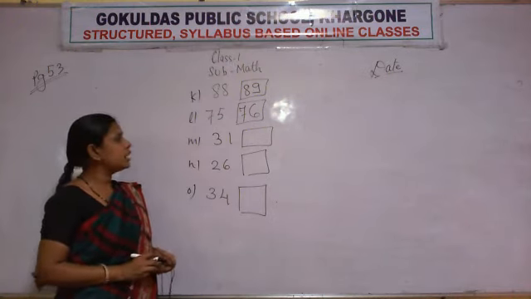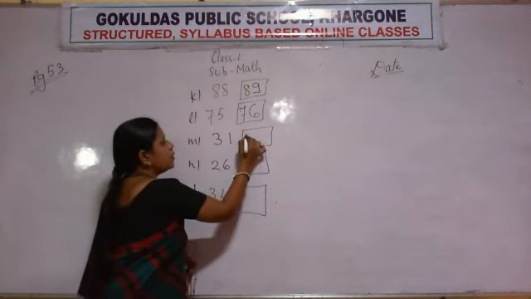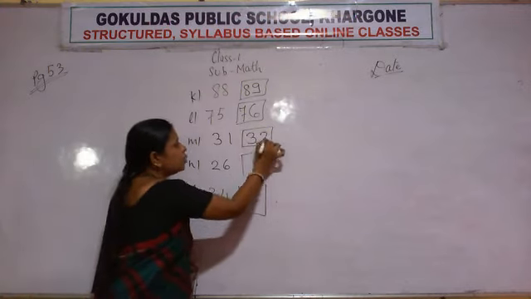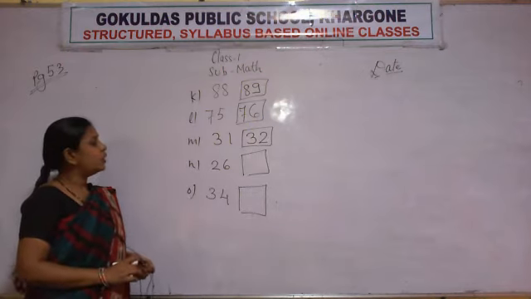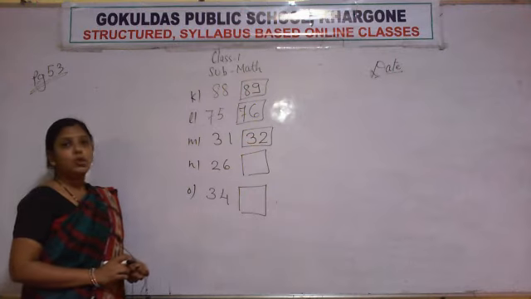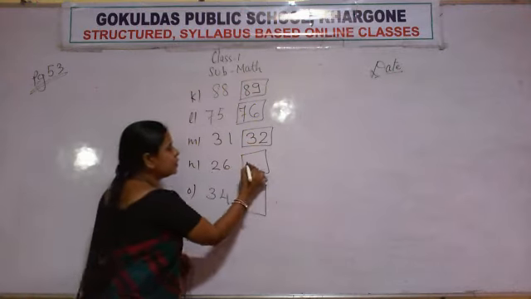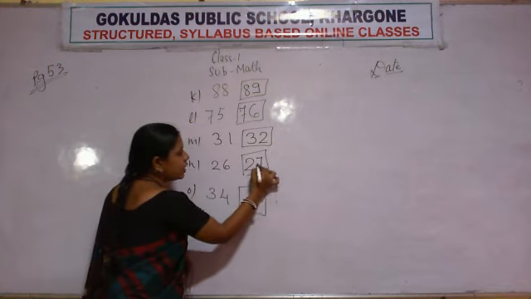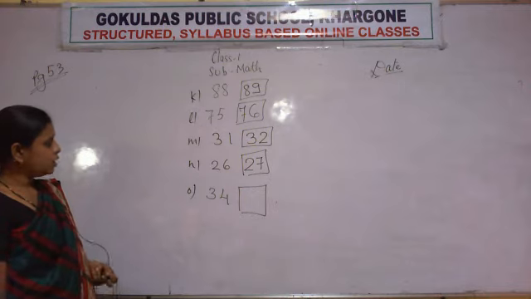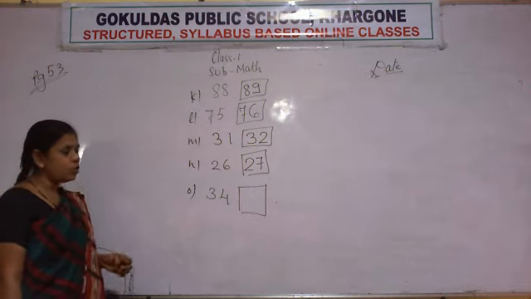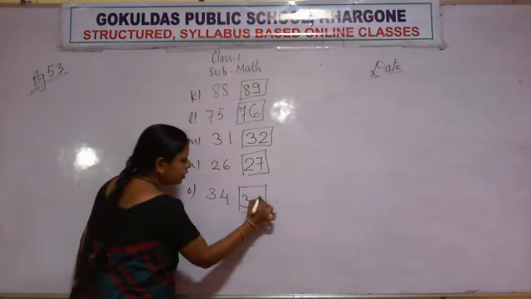Now see what is the next number? 31. So the next number will be 32. Now what is the next number? 26. And the after number of 26 will be 27. Now see what is the next number? 34. And the after number of 34 will be 35.